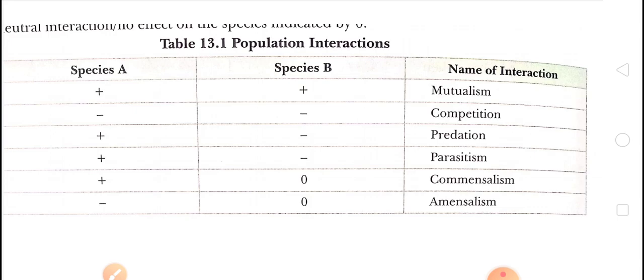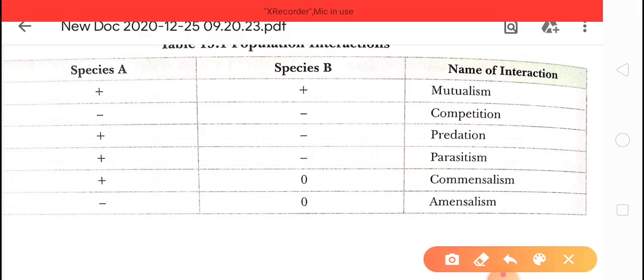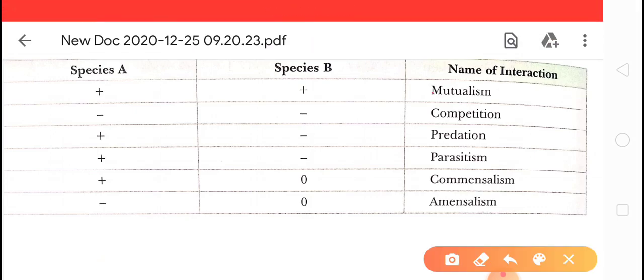Hence we can say that mutualism is the interspecific interaction in which both interacting species are benefited. Species A is benefited and species B is also benefited. Certain examples we'll discuss in detail.